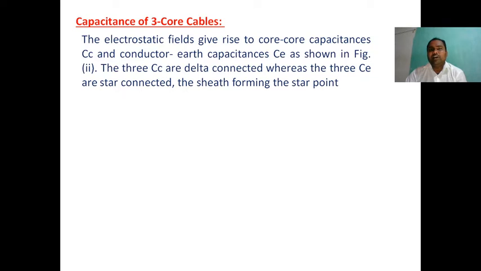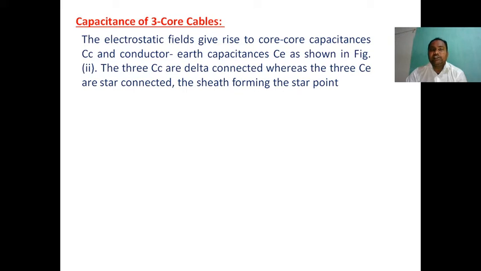Between conductor and lead sheath a capacitance is formed, because the conductor and lead sheath both are conducting materials, and in between there is insulation. Three conductors refer to three lead sheaths, or earth; we can treat the lead sheath as having earth potential. So definitely three Ce capacitances exist.